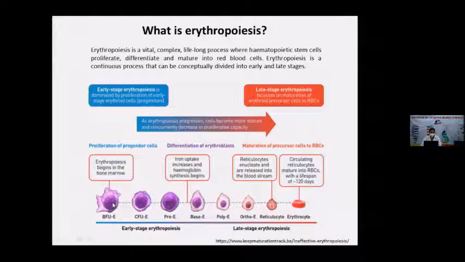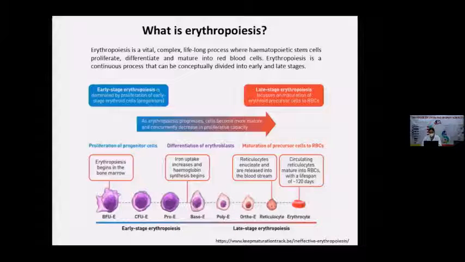This cell proliferates and differentiates into the colony forming unit erythroid. This is the early stage erythropoiesis that happens till the proerythroblast. After the proerythroblast, some morphological changes happen in the cells, like reduction in the cell size, nucleus chromatin condensation, and also some hemoglobin protein synthesis takes place. Increased hemoglobin synthesis begins from the basophilic erythroblast, and that also requires increased iron uptake.